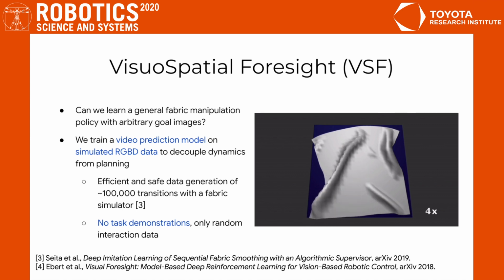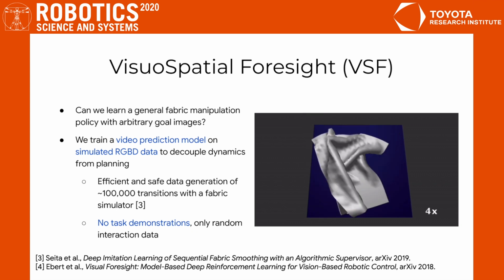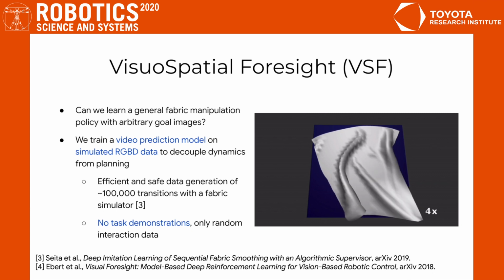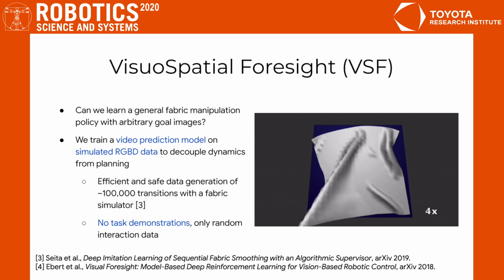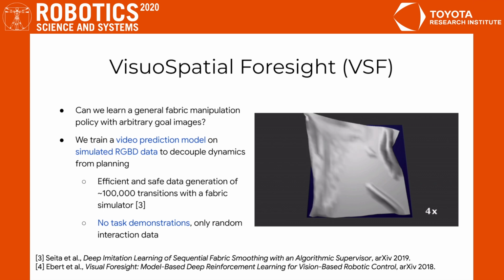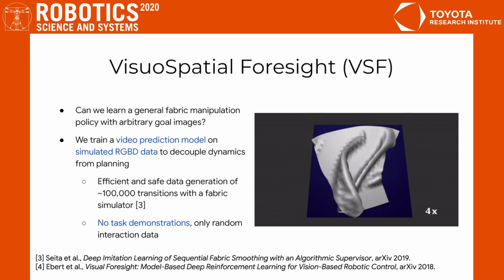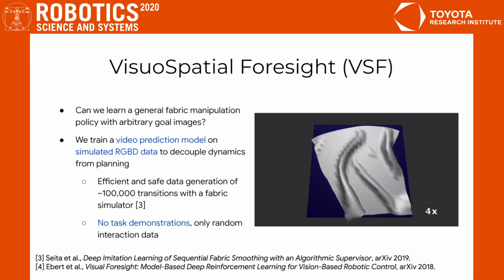To do this, we decouple dynamics from planning by learning a video prediction model and reusing it across different fabric manipulation tasks. This framework was introduced in prior work as Visual Foresight, which we extend to VisuoSpatial Foresight, or VSF, with the addition of depth maps, which we find to be beneficial in our experiments. We use an open-source fabric simulator to efficiently and safely generate enough data for training the model. This data consists entirely of random actions taken on the fabric without any demonstrations of specific tasks.